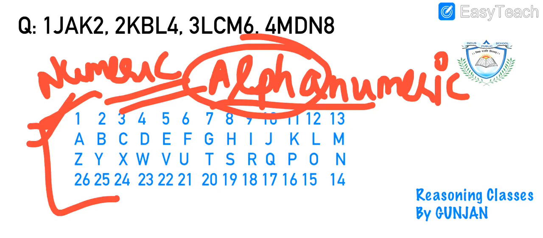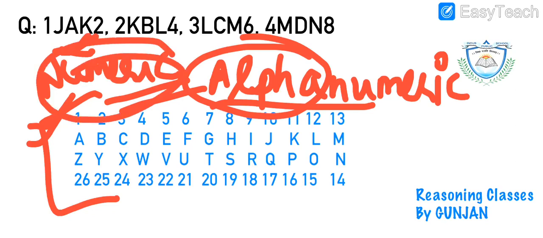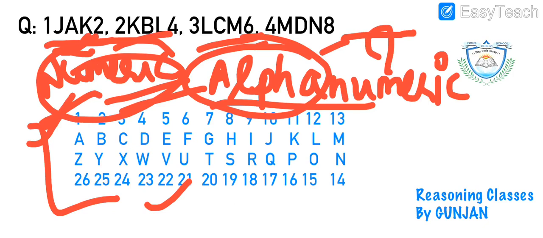So what we'll do today, we will combine both the things. We will find out logics for alphabets as well as for the numbers. We will look at each of the numbers very carefully. We are going to look at the pattern followed for alphabets, and then in a combined way we are going to find out our answer. So this will be our approach. Stay tuned. Let's try some questions and find out the logic.